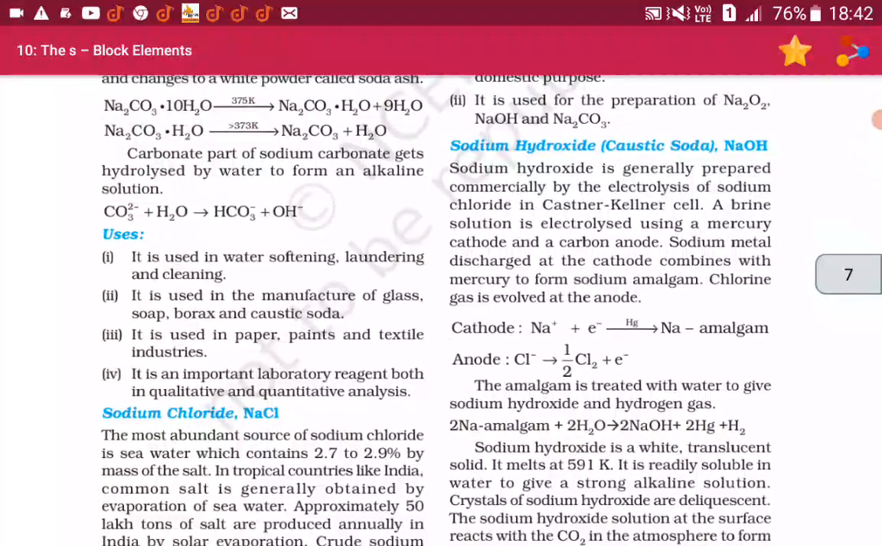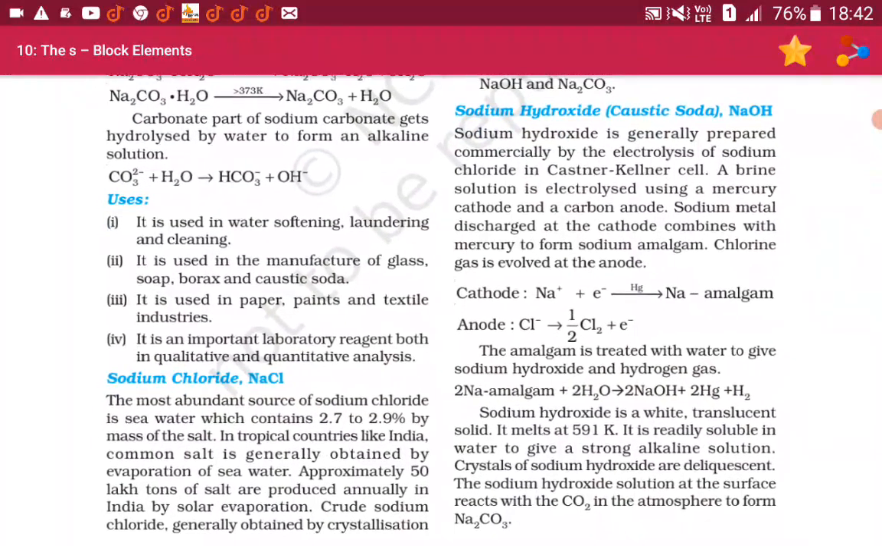Sodium hydroxide, caustic soda, NaOH. Sodium hydroxide is generally prepared commercially by the electrolysis of sodium chloride in the Castner-Kellner cell. A brine solution is electrolyzed using a mercury cathode and a carbon anode. Sodium metal is discharged at the cathode and combines with the mercury to form sodium amalgam. Chlorine gas is evolved at the anode.